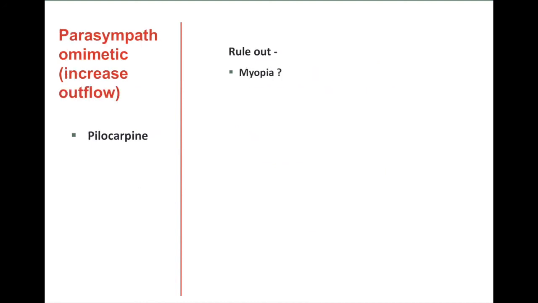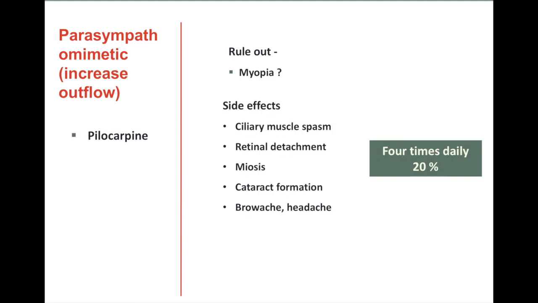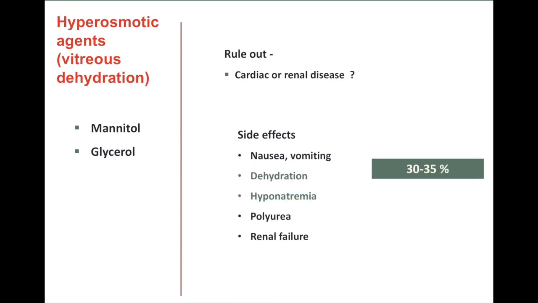Parasympathomimetics increase outflow through trabecular meshwork, and the drug is pilocarpine. Their side effects are many like ciliary muscle spasm, retinal detachment, miosis, cataract formation, brow ache and headache, and the frequency is 4 times daily and they are not very potent, that is they reduce intraocular pressure by 20%.